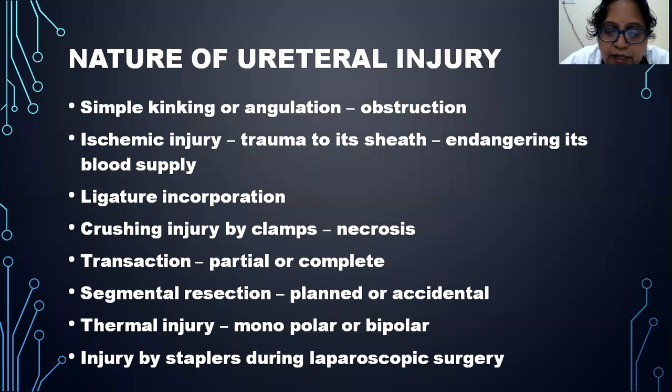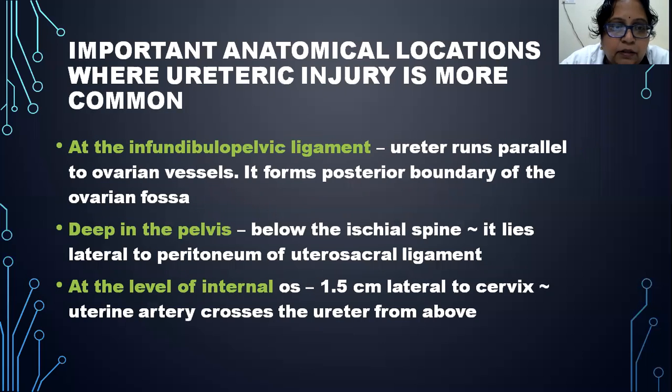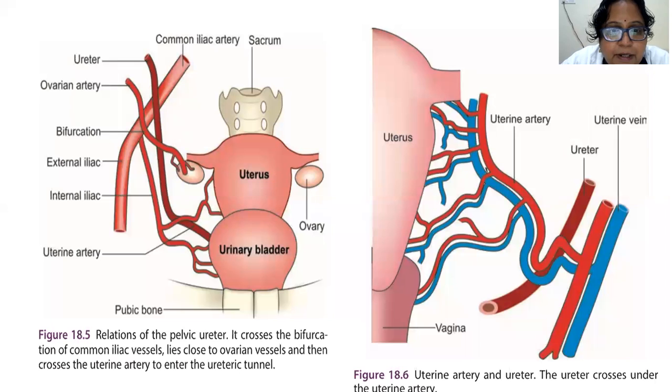The next location is deep in the pelvis. Deep in the pelvis, below the ischial spine, it lies lateral to the uterosacral ligament. Here we will see, this is the area where there is the uterus. Posteriorly, this is the area where there is the uterosacral ligament.